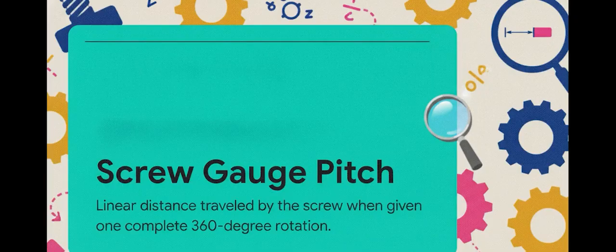Now, for even more accuracy, the screw gauge relies on a totally different mechanism based on something called pitch. Pitch is the tiny horizontal distance traveled by the screw when you give it one complete 360-degree rotation. The screw gauge achieves that mind-blowing least count of 0.01 millimeters by taking that tiny pitch and dividing it by the total number of divisions on its circular scale.